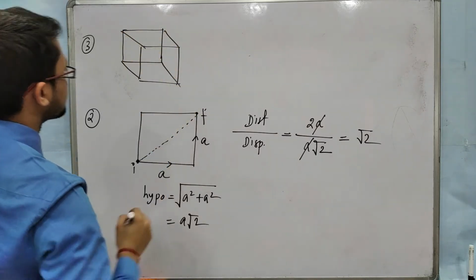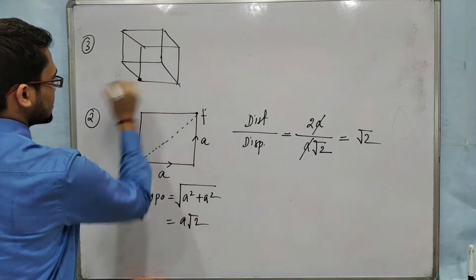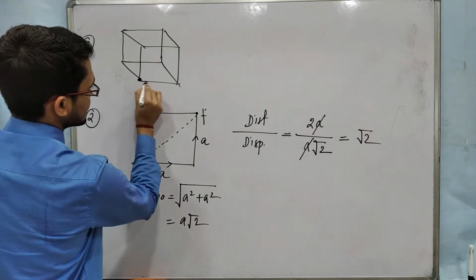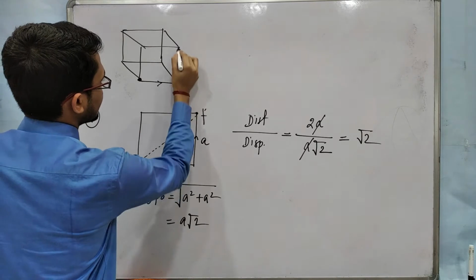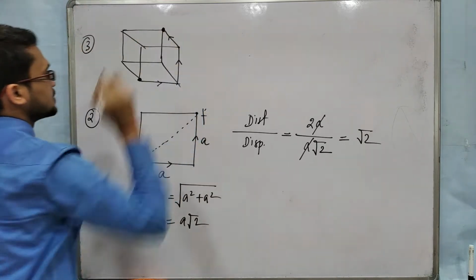This is a cube. A fly is sitting at this corner, and the fly is moving like this. It is going to this point, then this point, and at the end this point. And it reached this point.